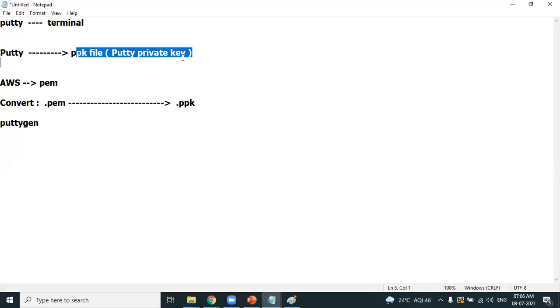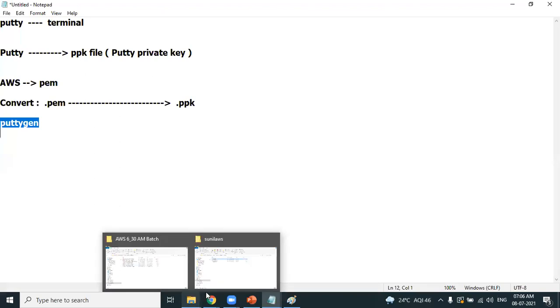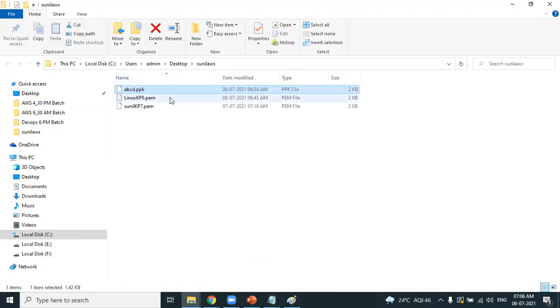But AWS does not provide a PPK file. AWS provides a file with the extension .pem, called a key pair. You have to convert the PEM file to a PPK file. We have successfully converted it using the tool called PuTTYgen. You can see it in the folder. This is the PEM file which AWS provided, and we have converted it to a PPK file. It's always good to maintain the same name so you can relate which PEM file the PPK file was generated from, but you can have a different name. The PPK file is ready.